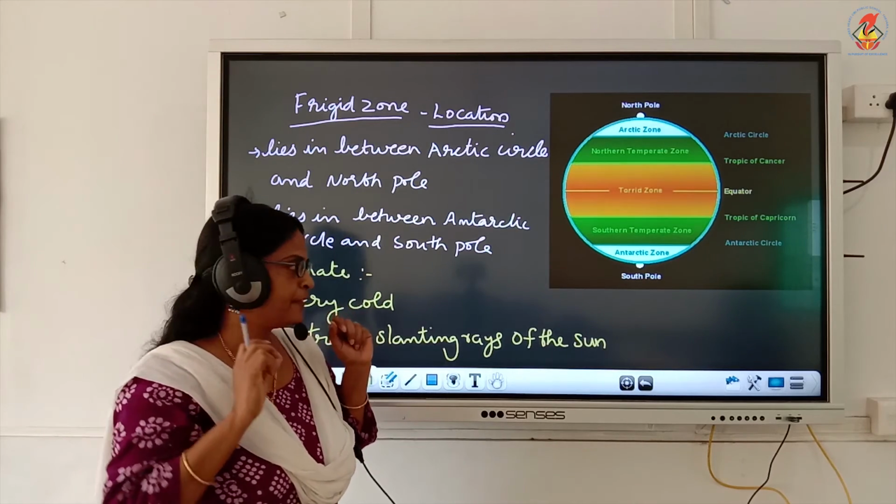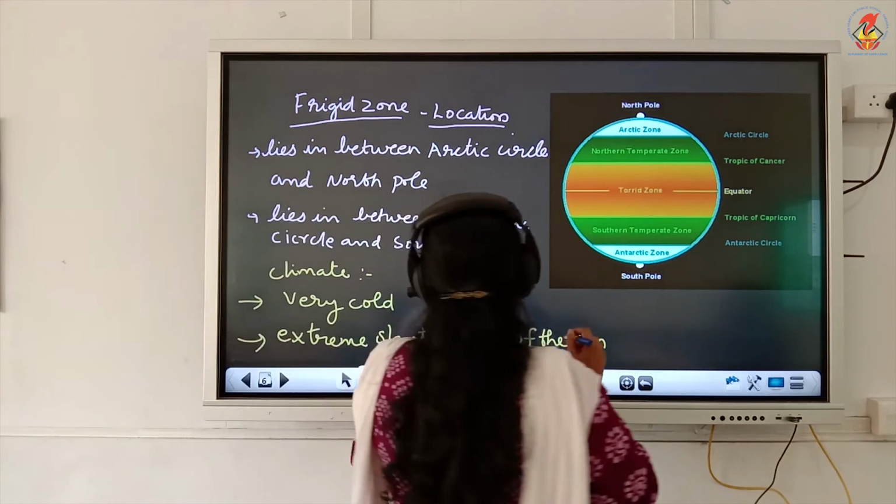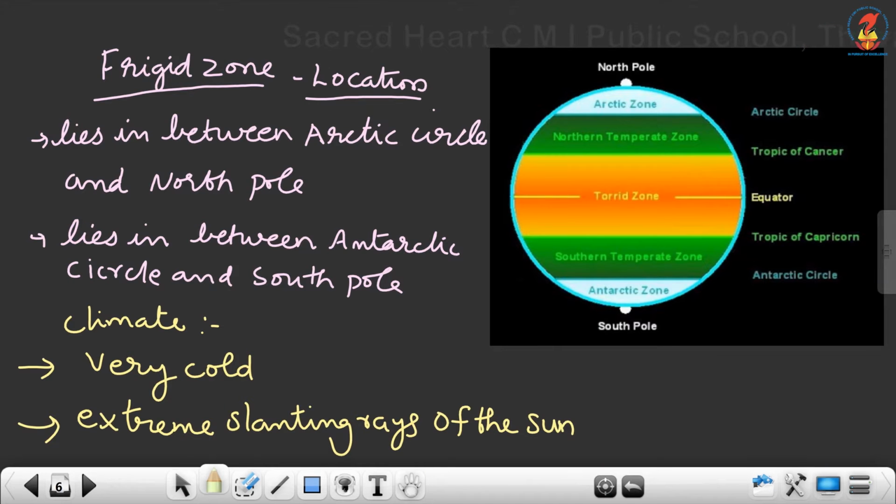Okay, now the next zone is the frigid zone. Frigid zone lies in between Arctic Circle and North Pole. It is also called Arctic zone. Frigid zone lies in both the hemispheres, in the northern hemisphere as well as the southern hemisphere.